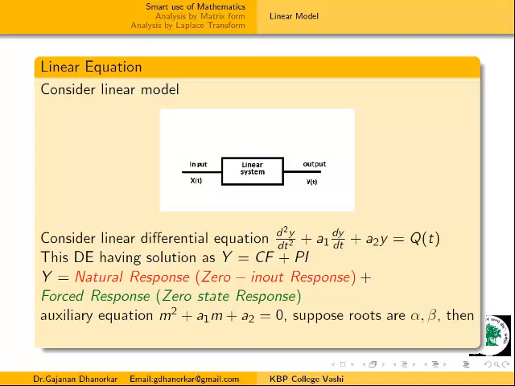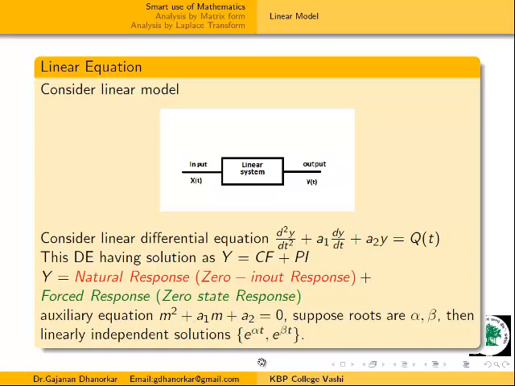If we know this, then we know how to find their CF. If suppose I take alpha and beta as the two roots, then our CF becomes e raised to power alpha t and e raised to power beta t. Moreover, these two solutions are linearly independent.